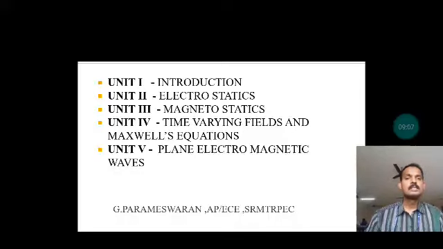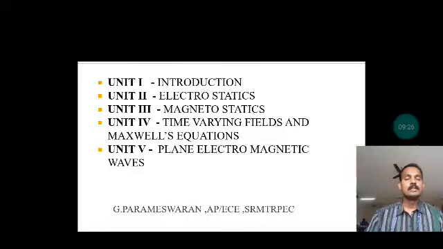Those things can be discussed in unit 1. The first unit is the introduction to electromagnetic fields. Unit 2 deals fully with electrostatics. The electromagnetic field or wave is divided into two things: one is the electric field and the other is the magnetic field.